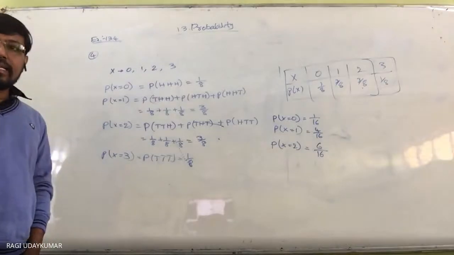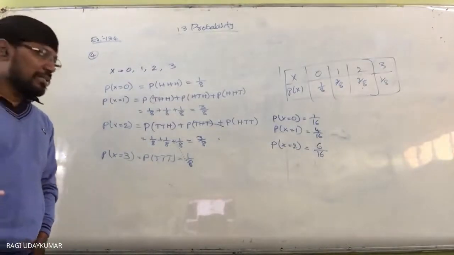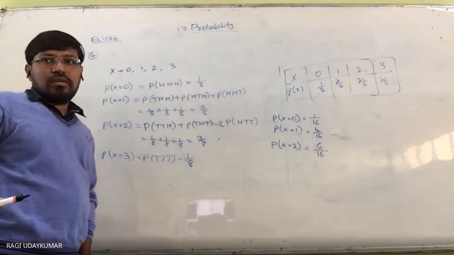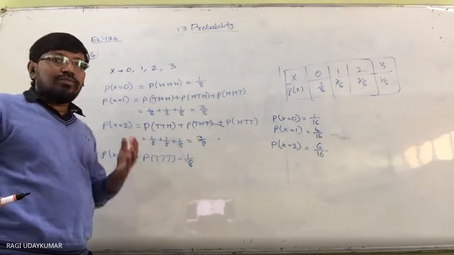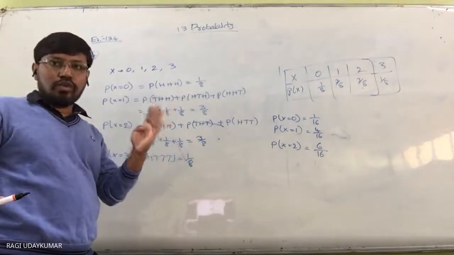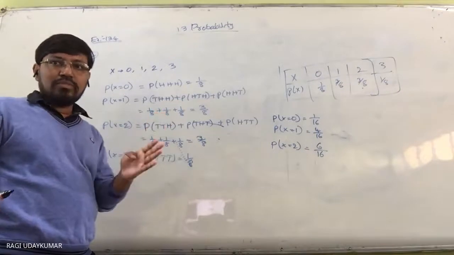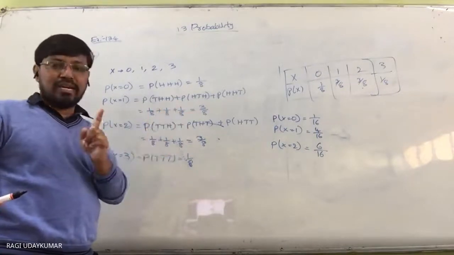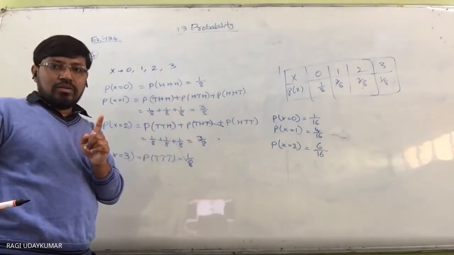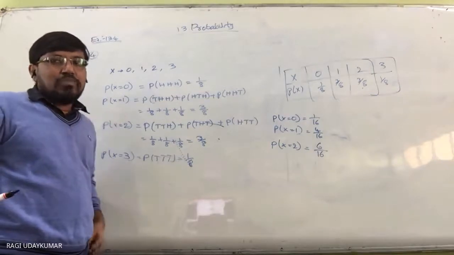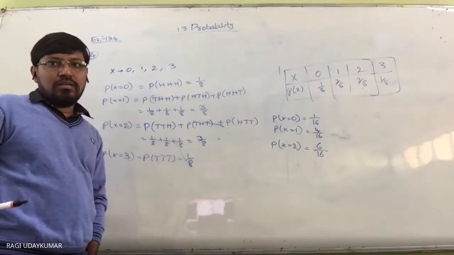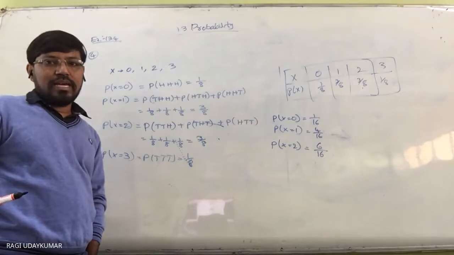Okay. This can also be done with the help of combinations. Whenever you toss a coin 4 times and the number of heads is 1, it is represented by... Can any one of you say?